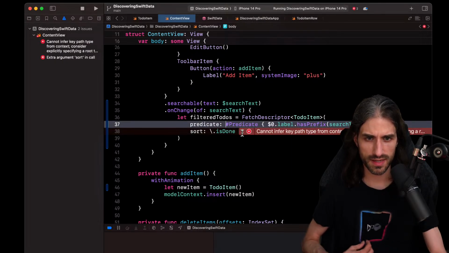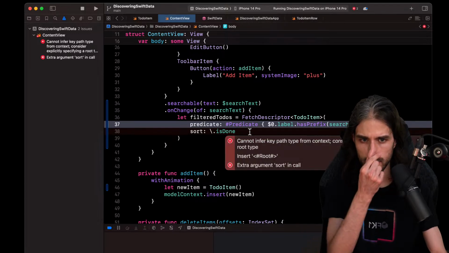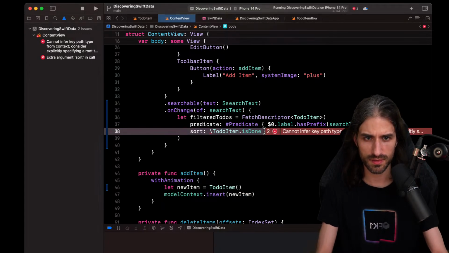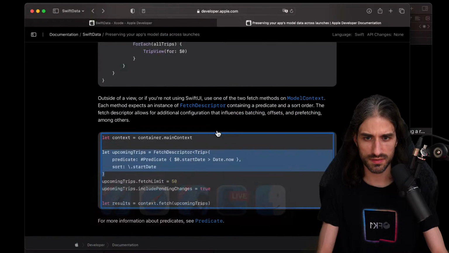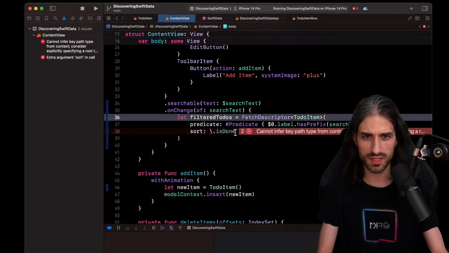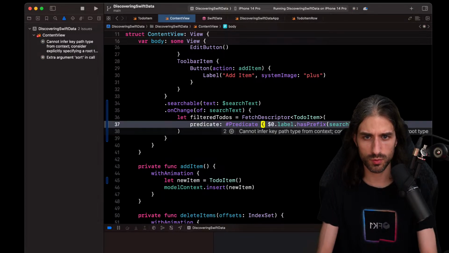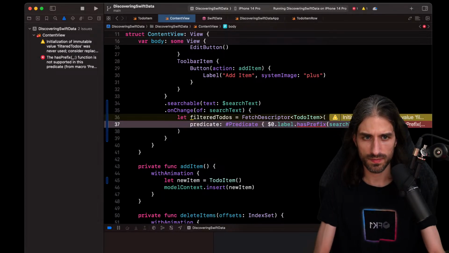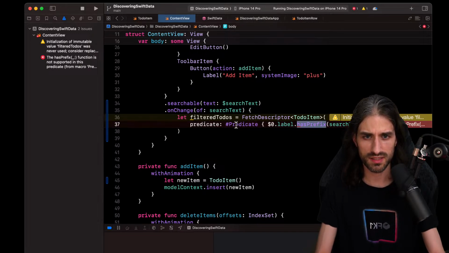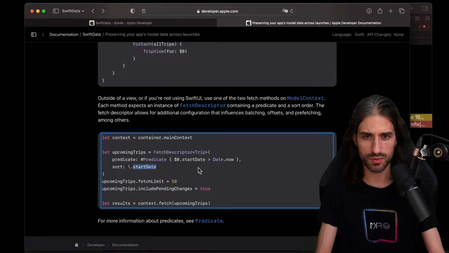Okay. Cannot infer key path. So here maybe I need to do a to-do item is done. I don't know. No. So what is this sort? If I go back to Safari, it was the start date, so it was a sort on the trip. I'm not sure. Do I actually need to provide a sort? Does it work without it? Interesting. The has prefix function is not supported in this predicate. So inside the predicate you cannot use whatever you want.